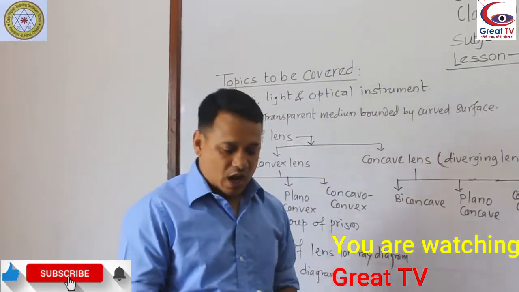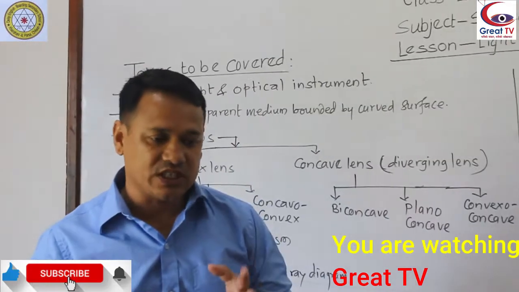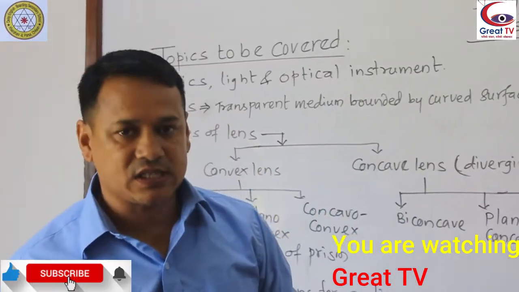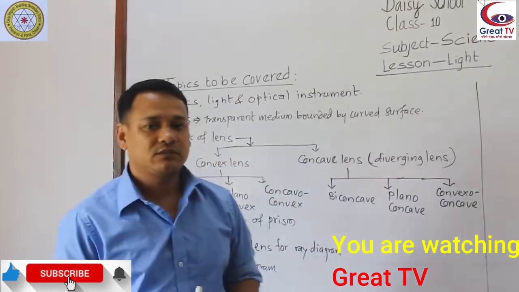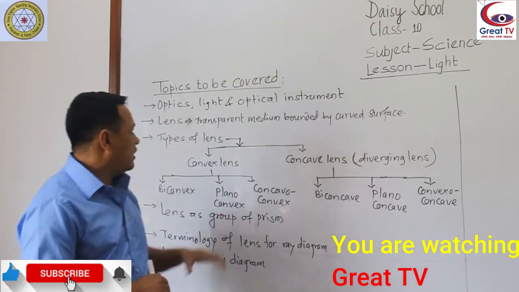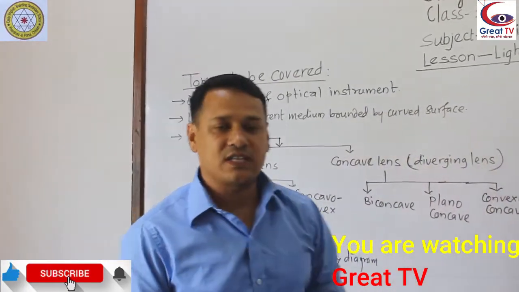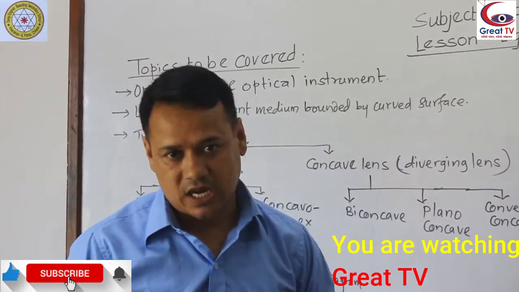Optics. Actually, optics means the branch of physics which deals with the study of light. Okay, the branch of physics which deals with the study of light is called optics. And light, in lower classes we have read, is a form of energy that gives the sensation of vision, the sensation of sight.